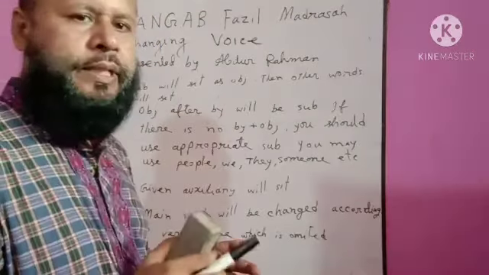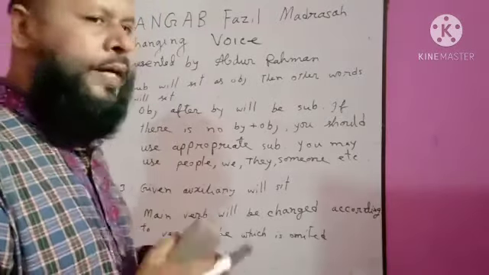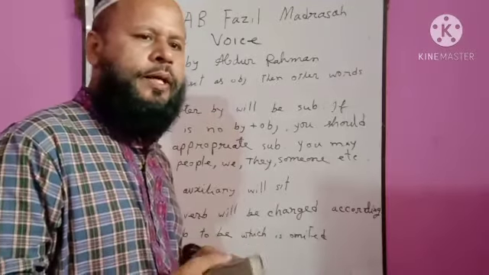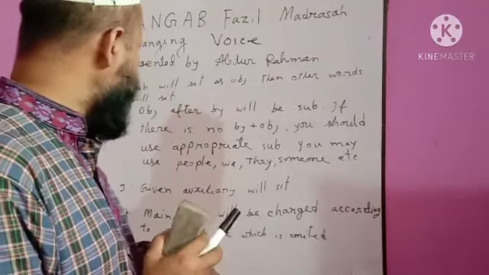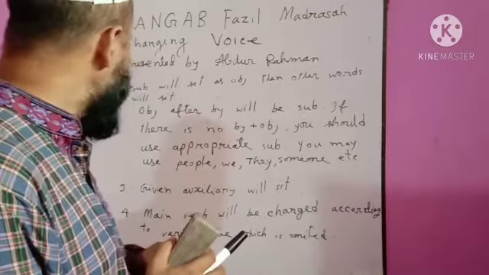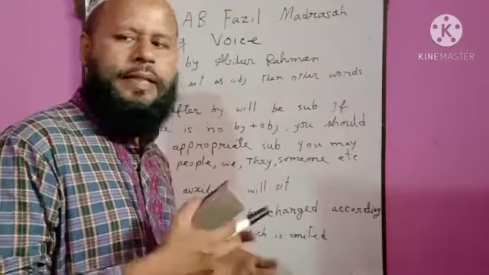Number 3, given auxiliary verb will sit. Then main verb will sit, and main verb will be changed according to verb to be, which is omitted. And number 5, subject will sit as object, and then other words will sit.